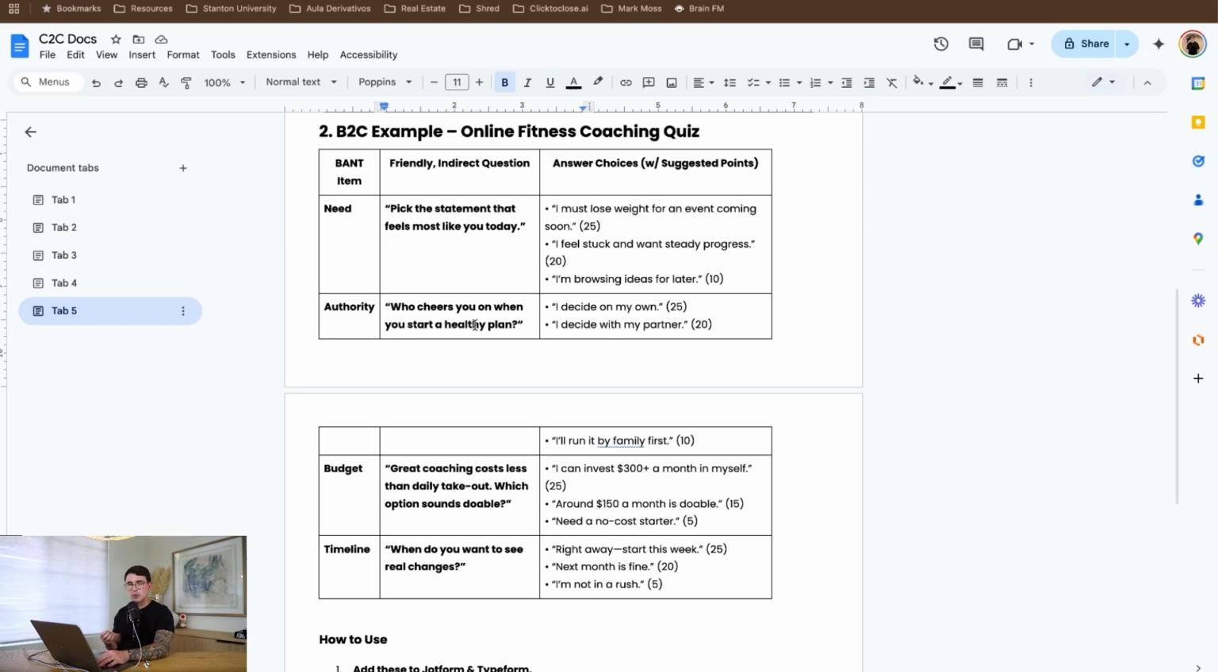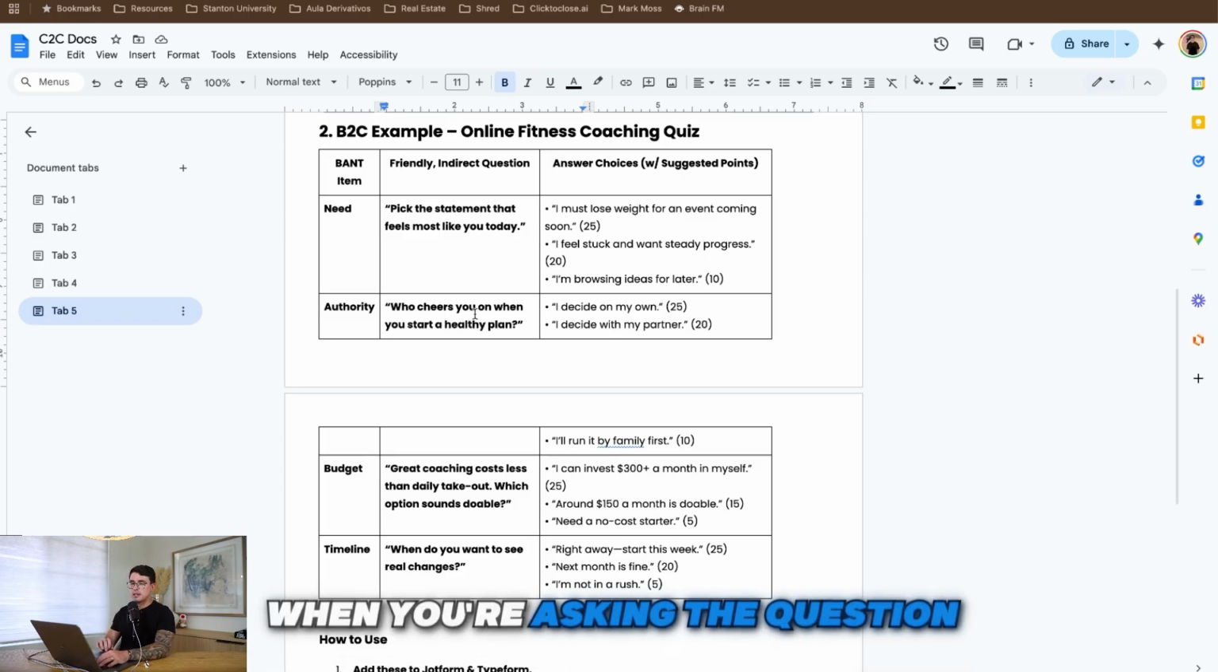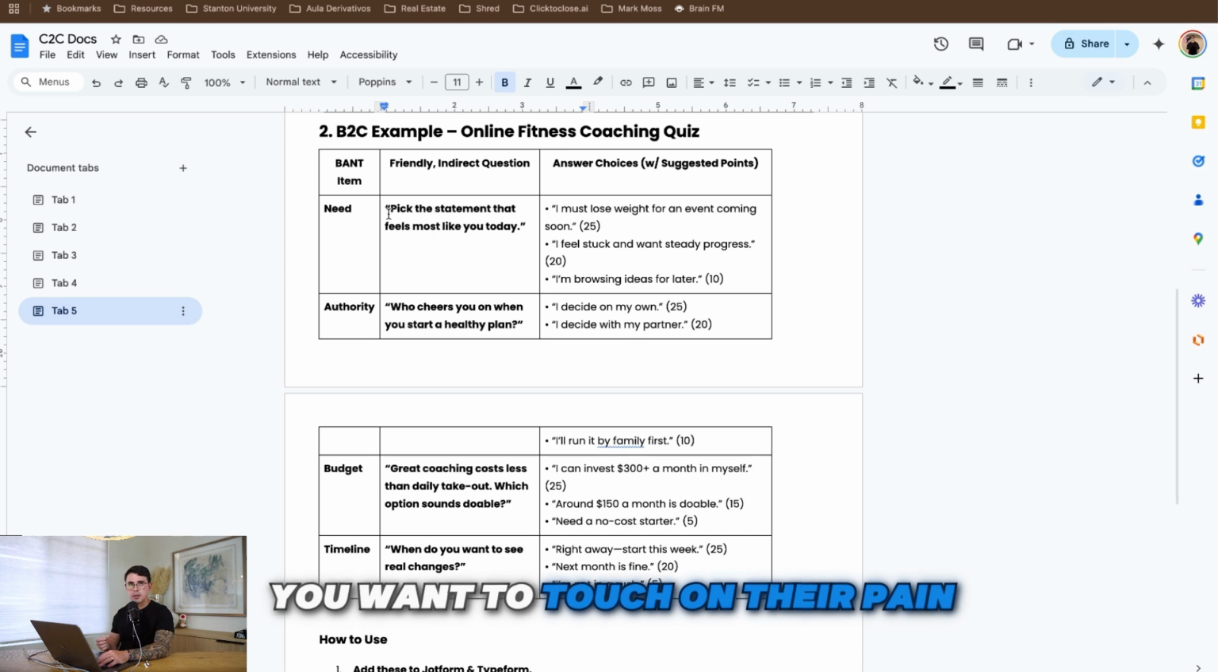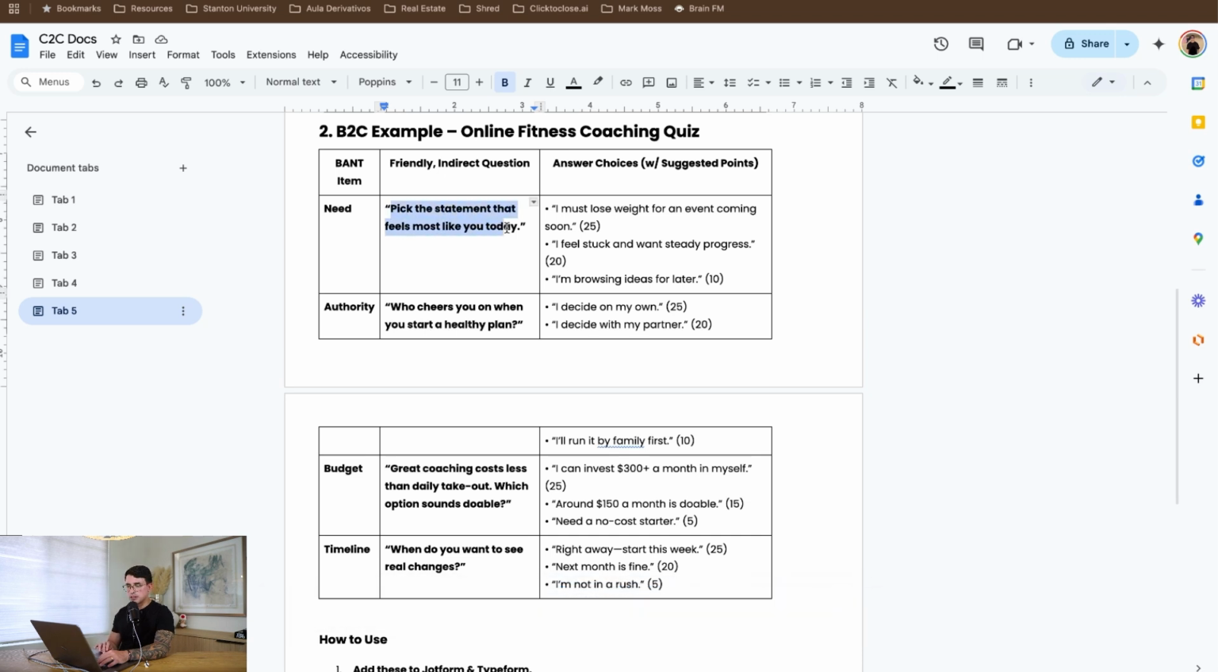form in a way that it's also copywriting, right? When you're asking the question, you want to touch on their pain. You don't necessarily just want to ask something like this, where it's like, pick the statement that feels most like you today, because you also want to highlight the pain that they're having right now. So if it's losing weight, feeling stuck, or browsing ideas for later, for example, if the focus is losing weight, it's like, how long have you been struggling to lose weight? It's more of something that they're going to repeat to themselves, the pain that they're having, and it's going to correlate with higher conversions. And I can show you the proof if you like, but in this video, I'm just going to focus on the implementation itself.